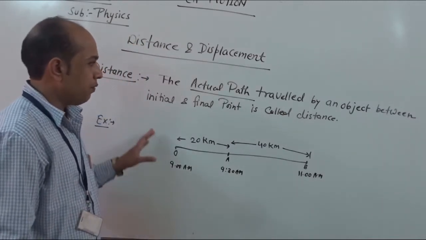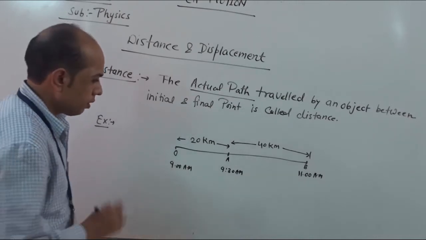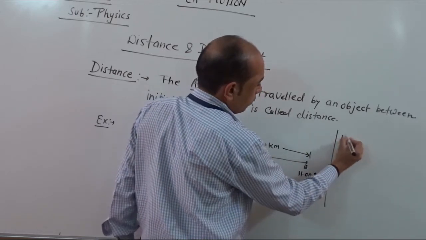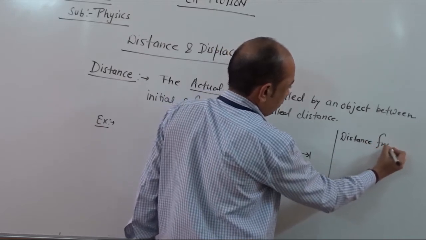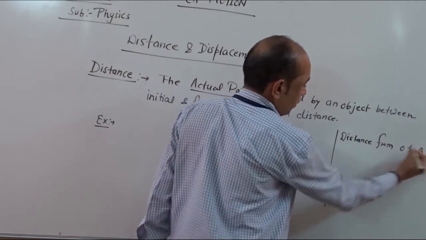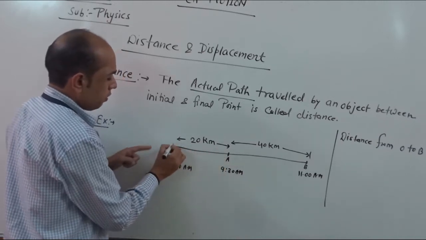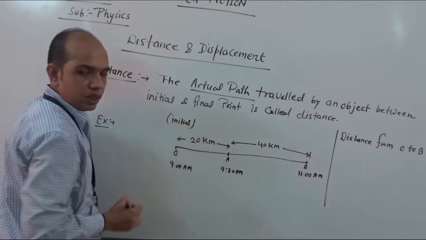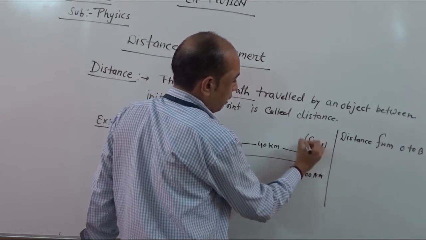So if we find out how much distance is covered by the bus, say distance from O to B. O is the initial or reference point and B is treated as the final point.